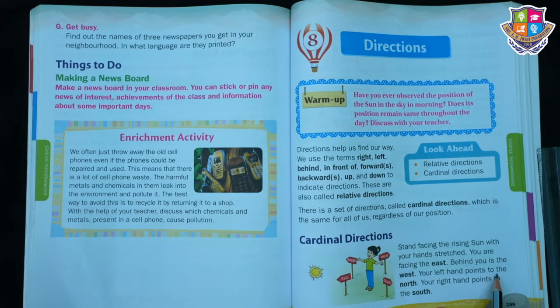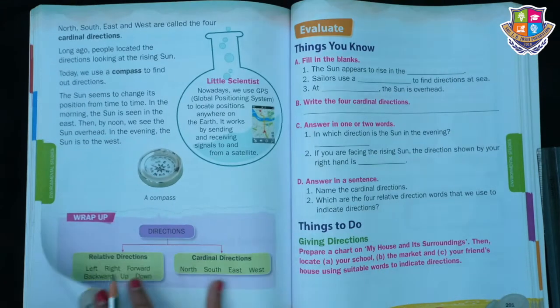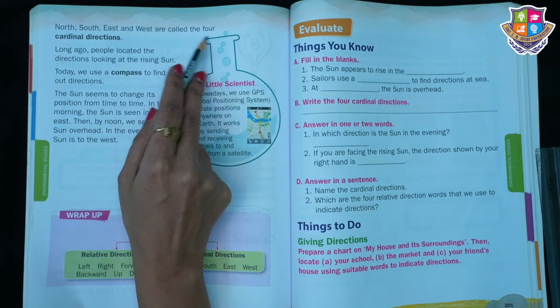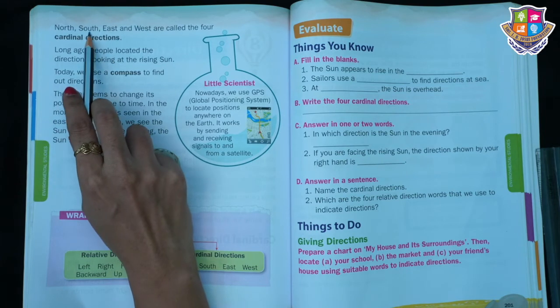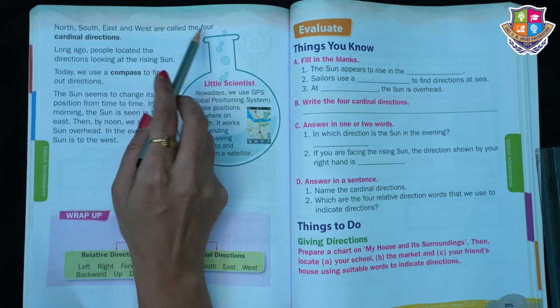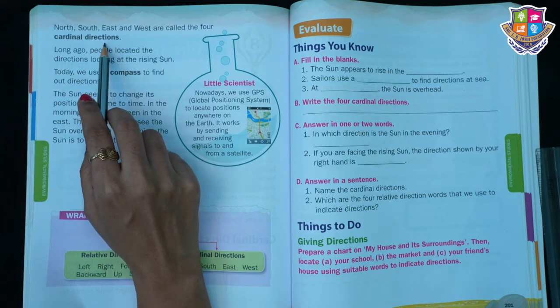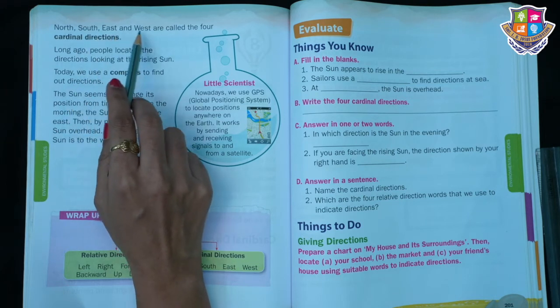Your left hand points to the north. This is her left hand and it points to the north. Your right hand points to the south. These are cardinal directions. North, south, east and west are called the four cardinal directions. What are the relative directions? Up, down, left, right, forward, backward. And what are the cardinal directions? North, south, east and west.